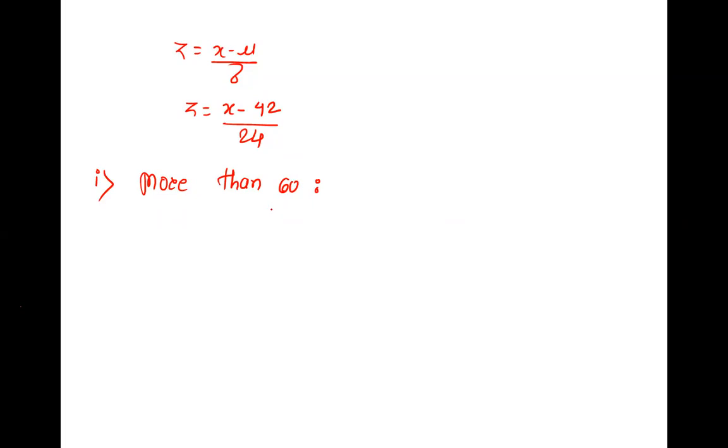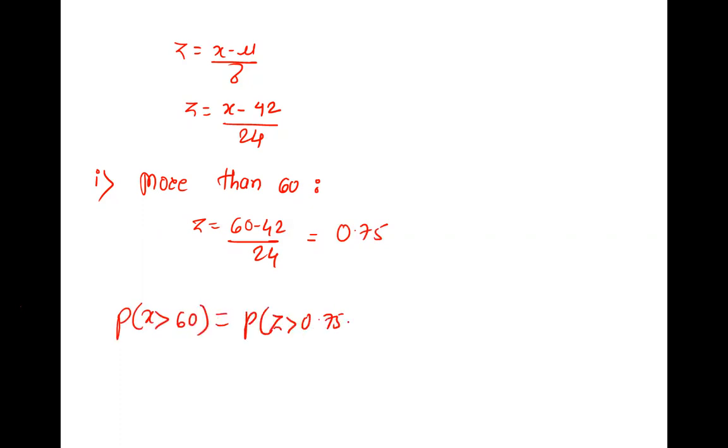Okay, I think you have done the first question. I want the answer for the first one. More than 60. What is Z for that? 60 minus 42 upon 24 is 0.75. So X greater than 60 means Z is greater than 0.75.